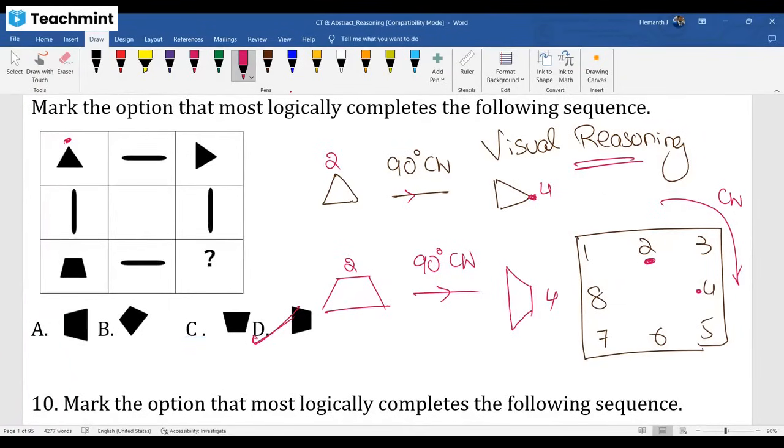It's not option A, my dear. I clearly mentioned, this is pointing in this direction. I'm giving the reason also, dear. This is pointing here, at north direction. It went to east, it is now at north. It should go for east. It's not option A, my dear friend.